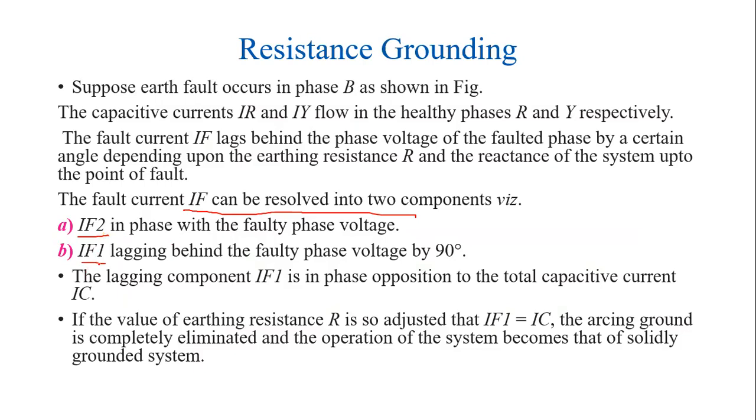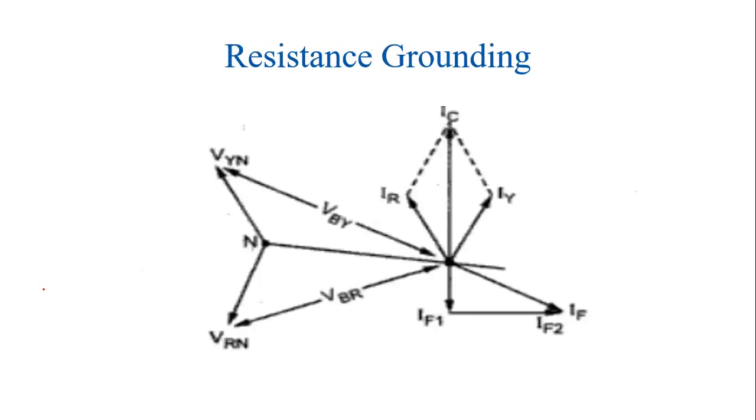And IF1 is nothing but the reactive component which always lags behind its respective voltage by an angle of 90 degrees. Similarly, we have another component IC. This current IC is nothing but a capacitive current, which always leads the capacitive phase voltage by 90 degrees. So with respect to these conditions, we are going to draw the phasor diagram.